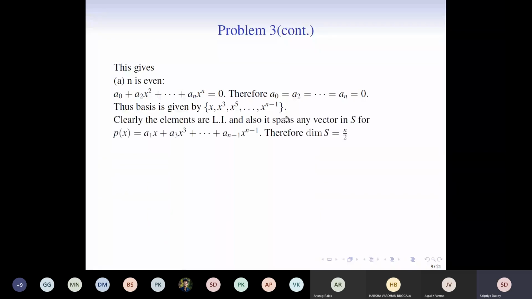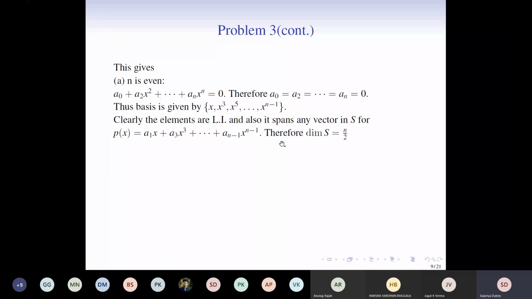All right. So a_i is equal to 0 for all i even. Therefore the basis will be given by x, x cube, x^5, until x^(n-1). Please note that we have seen that 1, x, x square, and so on forms a basis. So therefore this being a subset will form a basis, and it will also span, as we see now. All right, these elements are linearly independent, and it spans any vector in S.